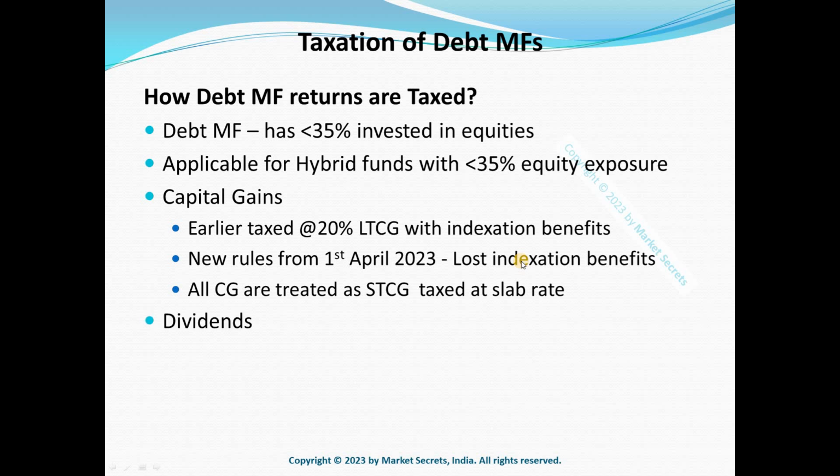Now let's talk about the dividends. It's straightforward. Any dividends from debt mutual funds are taxed at slab rate. So it's better to avoid dividend mutual funds, because even though the tax slab is now the same for both capital gains and dividends, the dividends will be paid by the mutual fund, so you won't have control over when you get dividends. If you're investing for the long term, it's better to go with growth funds than dividend funds, because with growth funds you can redeem at the time that you want and only at that time will you pay the taxes.